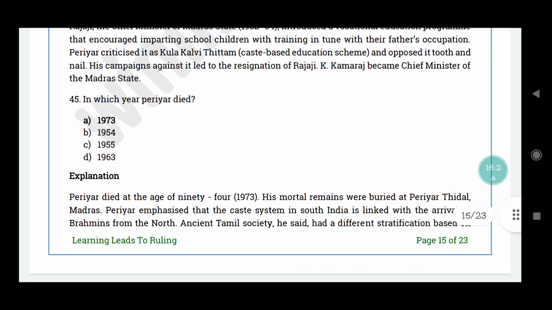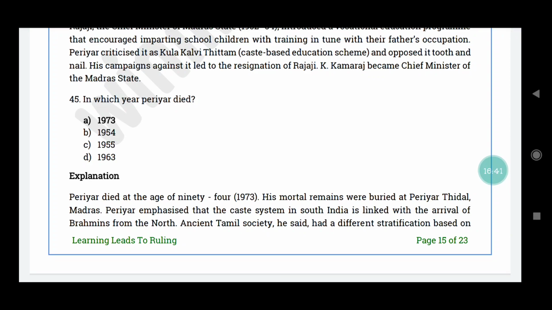Question number 45. In which year did Periyar die? The correct answer is option A, 1973. Periyar died at the age of 94, that is in the year 1973. His mortal remains were buried at Periyar Thidal, Madras.